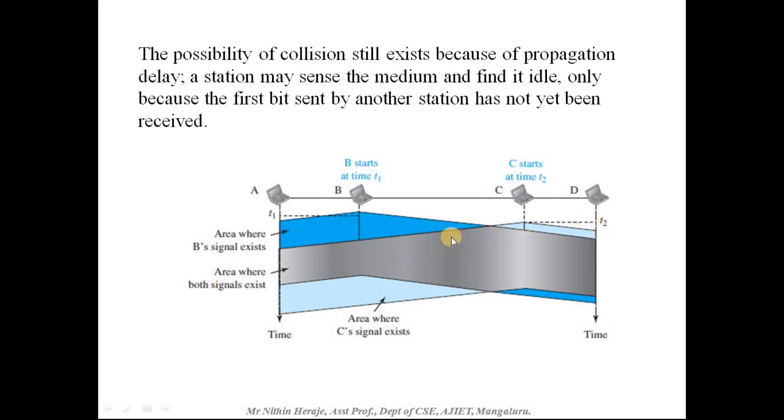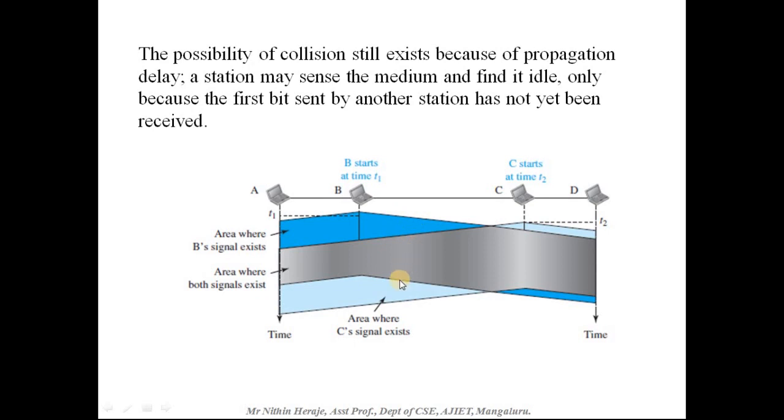Alright, and if you look at this thickness here, from this point to this point, that is the average transmission of the frame. So this point to this point is the average transmission of the frame for C. Meanwhile, B takes this point to this point.